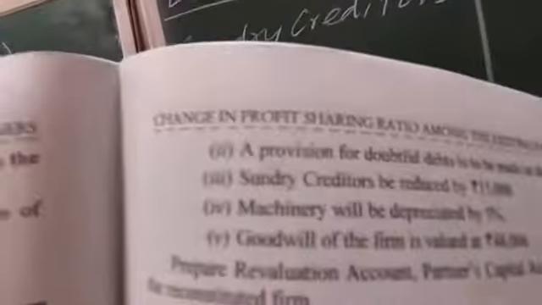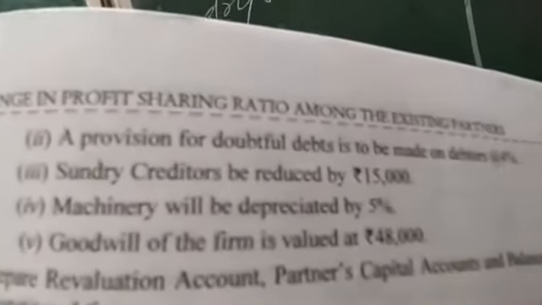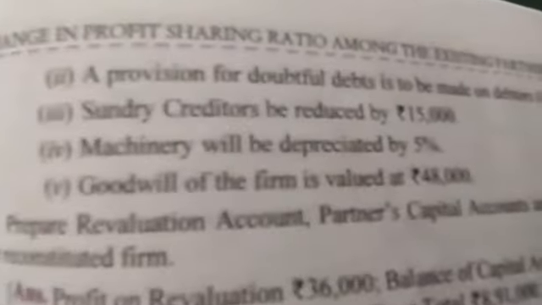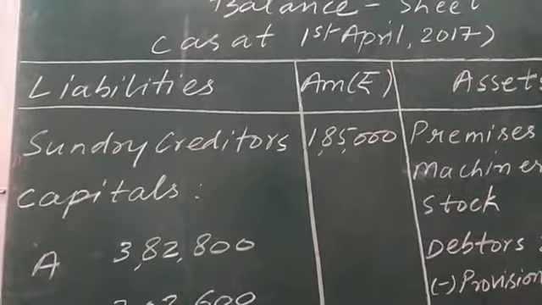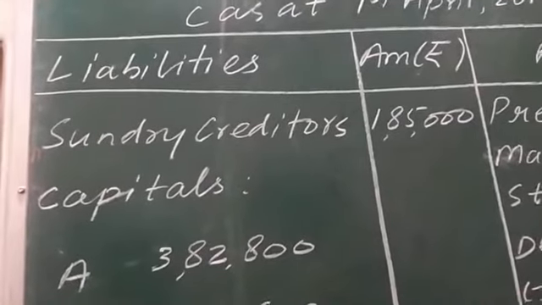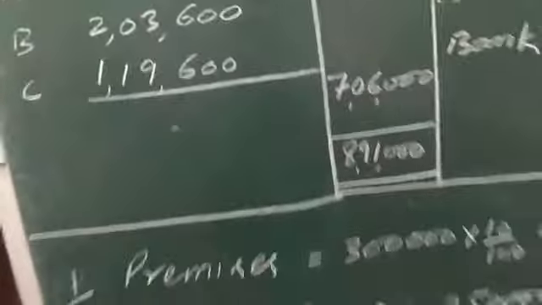Now sundry creditors be reduced by 15,000. Reduce means decrease. The figure related to sundry creditor is 2 lakh. Subtract 15,000 from it. You will be getting 1,85,000 rupees. Similarly, machinery will be depreciated by 5%.